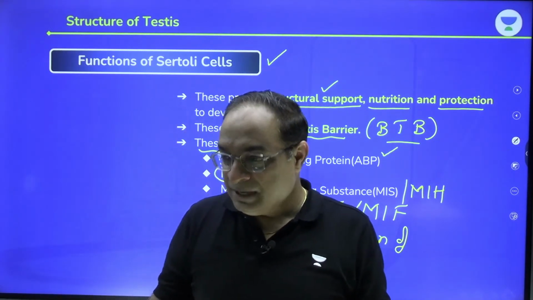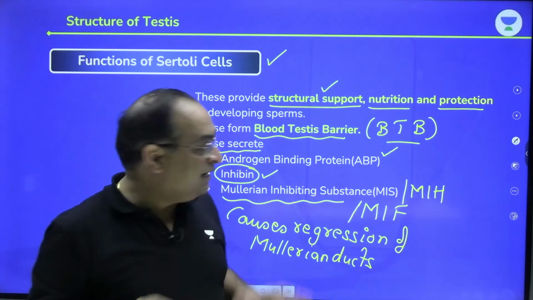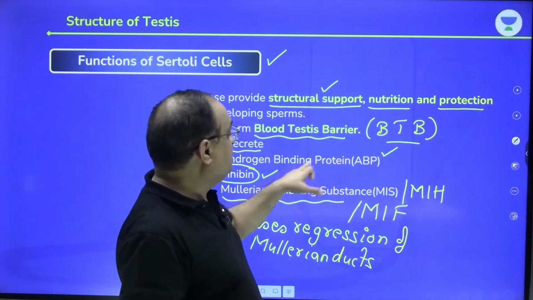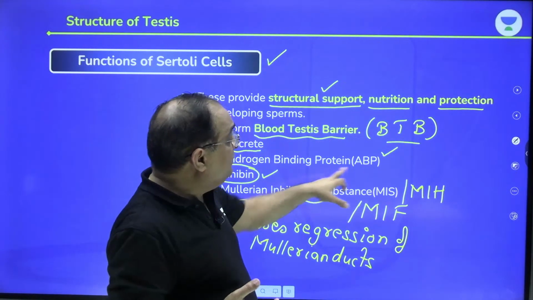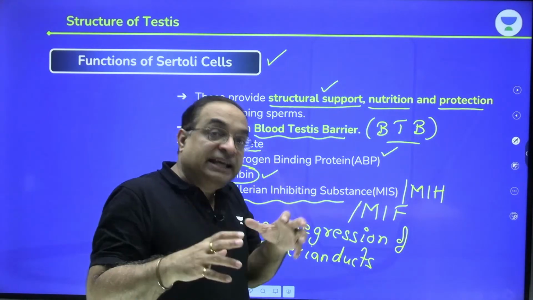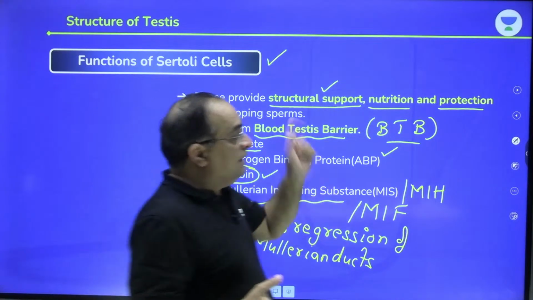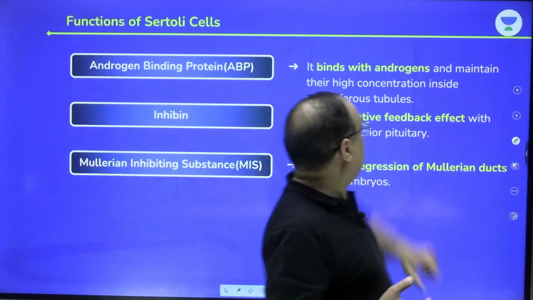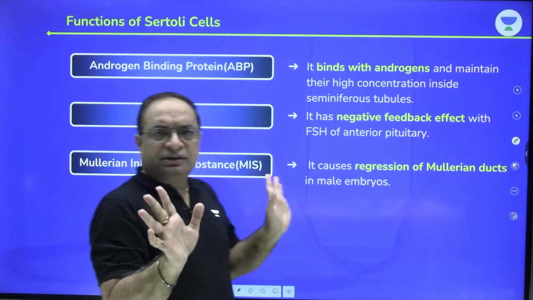Right, Akshita? Devansh, I said ABP is androgen binding protein. It binds with androgens. Androgens are the male sex hormones. So it binds with testosterone and maintains a high concentration of testosterone inside the tubule, and that high concentration is required for normal sperm production. Everything is written here.